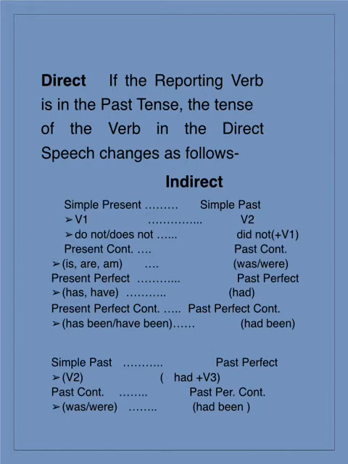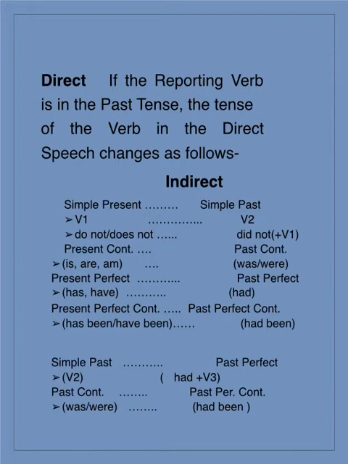So present perfect continuous means the use of has been and have been. Accordingly, you will transform that into past perfect continuous, that is had been. Shifting to simple past. Now simple past, again you should know, means the use of second form of verb.